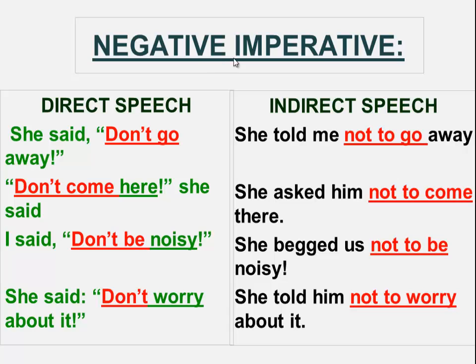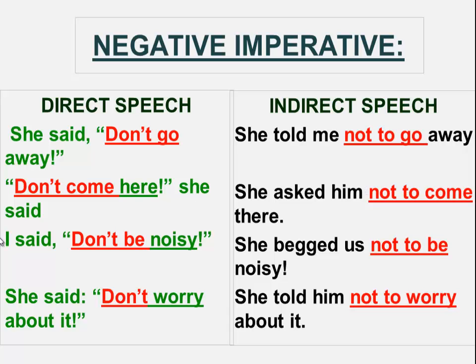In the negative imperative, we use don't followed by the base form in direct speech. But in indirect speech, we need to use not to followed by the base form. Here are a few examples. She said, don't go away. In reported speech we say, she told me not to go away. Second sentence, don't come here, she said. Let's report this. She asked him not to come there.